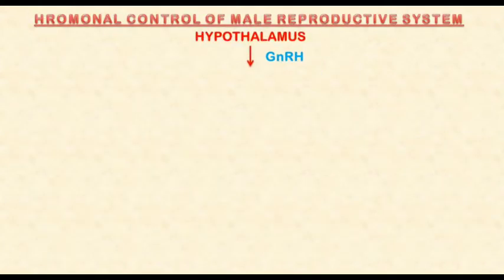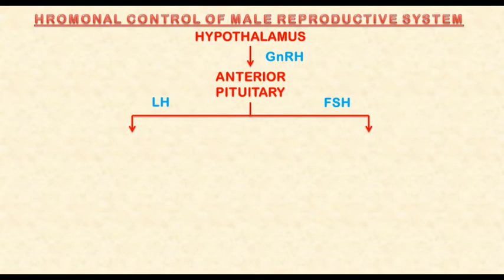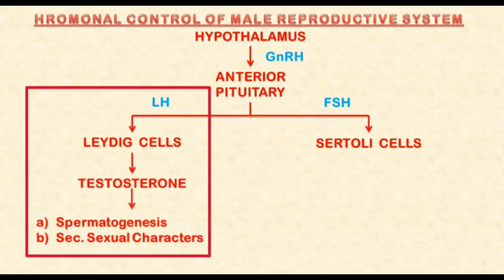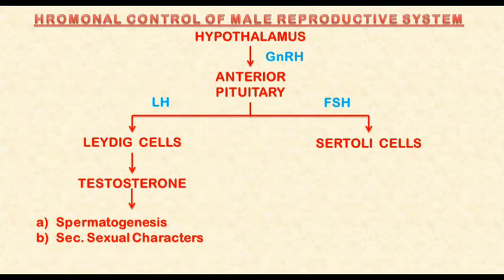Here is a flow chart to show hormonal control of the male reproductive system. Here the hypothalamus releases GnRH, a releasing hormone produced by the hypothalamus. It stimulates the anterior pituitary gland. In turn, two hormones are produced, LH and FSH. LH stimulates Leydig cells, and Leydig cells in turn produce the male androgen testosterone, whose function is spermatogenesis and also to control secondary sexual characters.